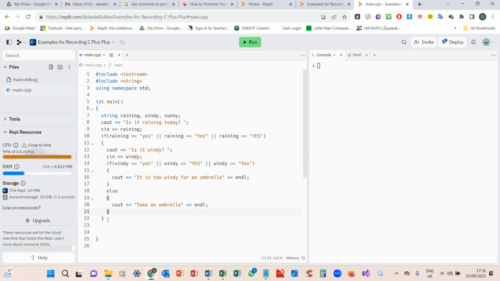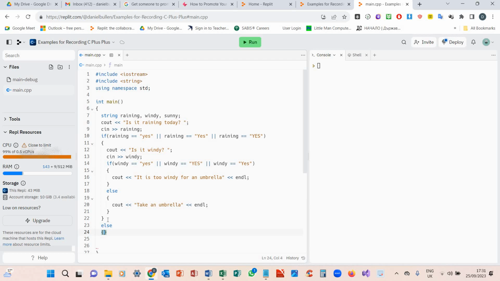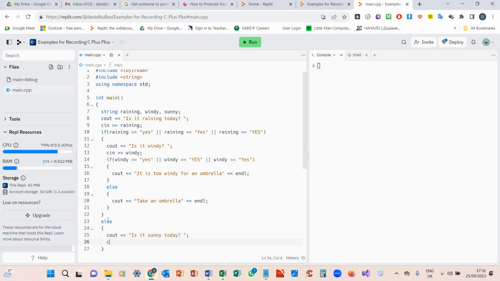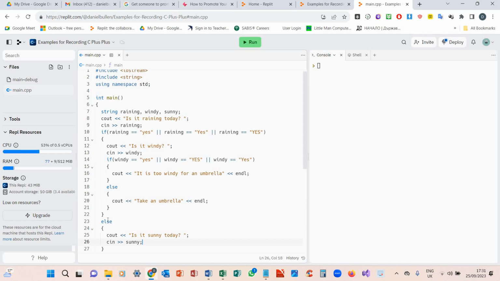That's that part done. And then we're going to do else, because it's saying if it's not raining. So then we're going to cout, is it sunny today? And then we're going to cin sunny. Okay, what else are we going to do there?